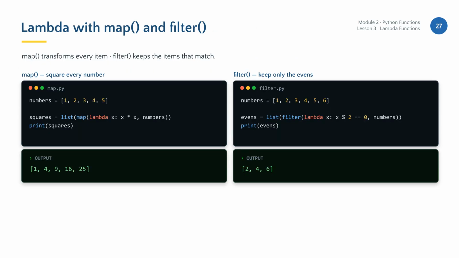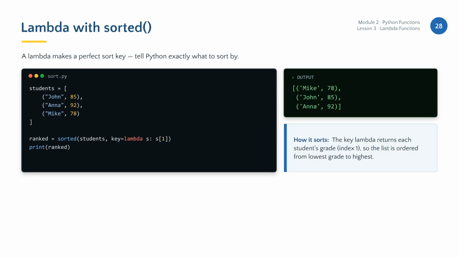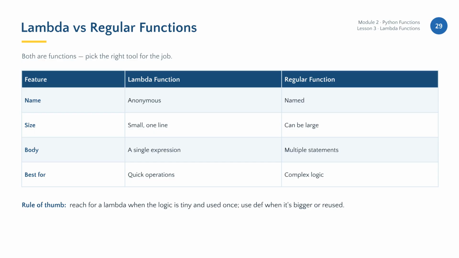Lambdas are powerful when used with map and filter. Map applies a function to every item in a collection, while filter keeps only those that return true. In this video, we see how map squares a list of numbers and how filter isolates the even values from a list. Sorting is another common use case for lambdas. By providing a lambda as a key, you can tell Python exactly which part of your data to sort by. Here, we sort a list of student records based on the second item in each pair, their grade, rather than their name.